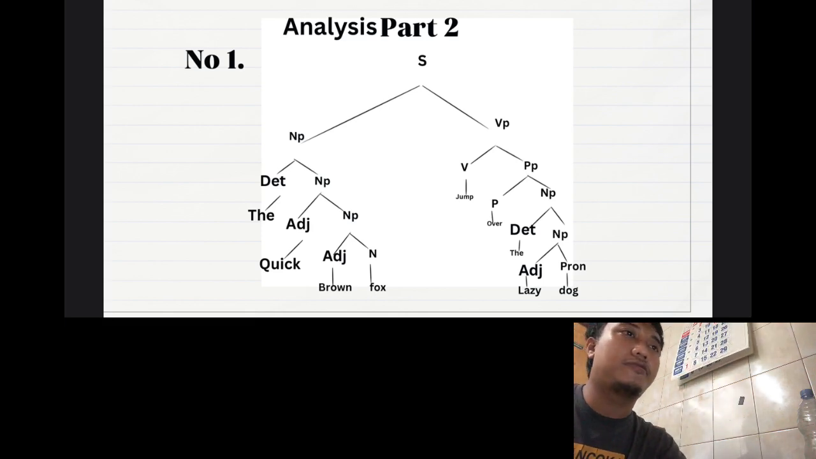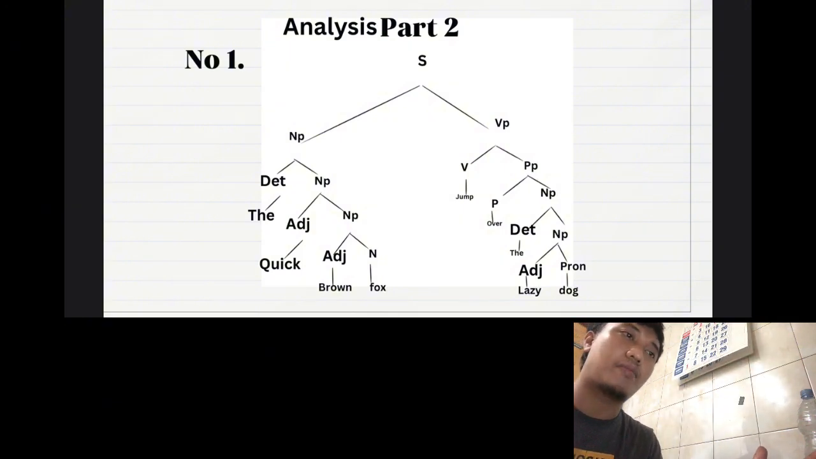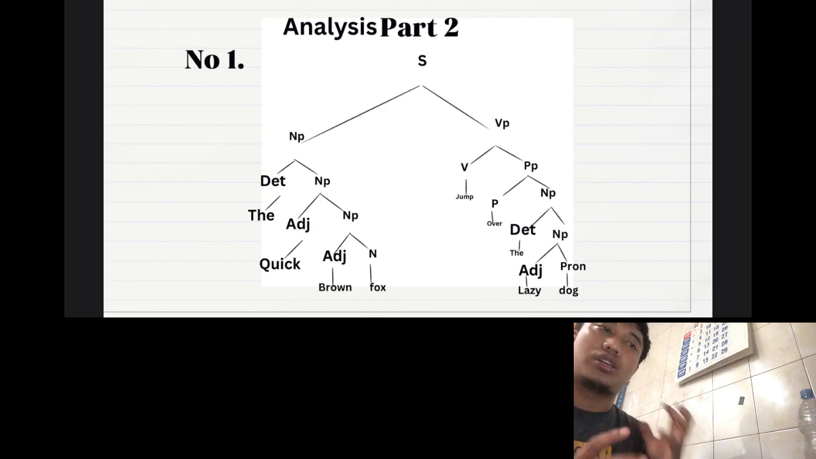For the sentence, "The quick brown fox jumps over the lazy dog." Okay, it can be separated: the determiner, and then there are subs of the noun phrase. The noun phrase has a sub again after the determiner, the noun phrase. Adjective: the quick, and "quick" is an adjective.